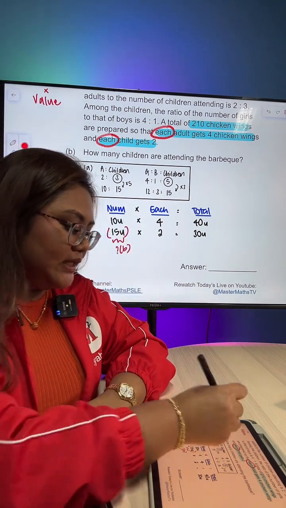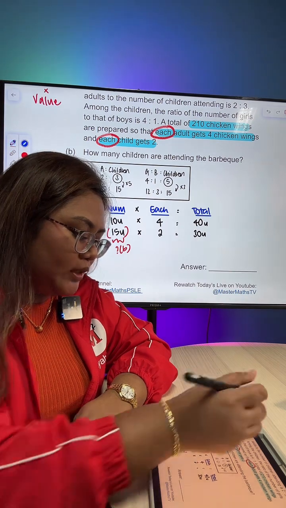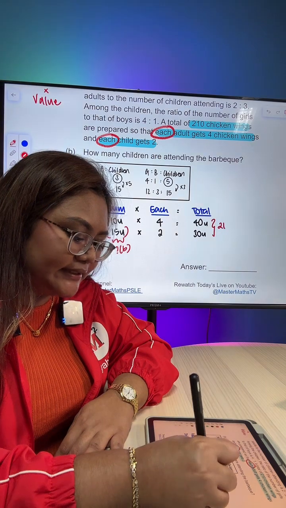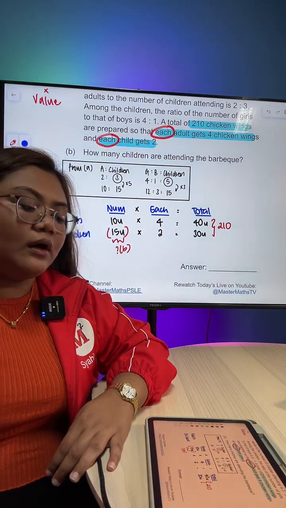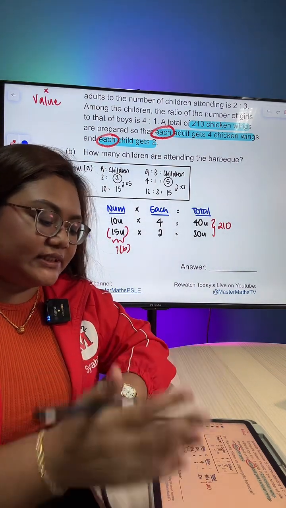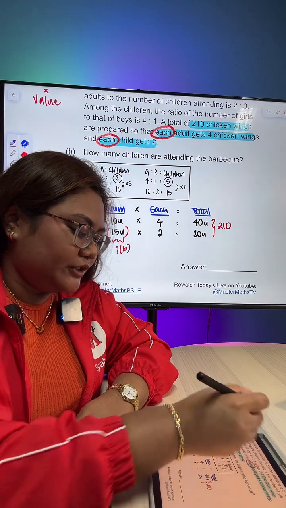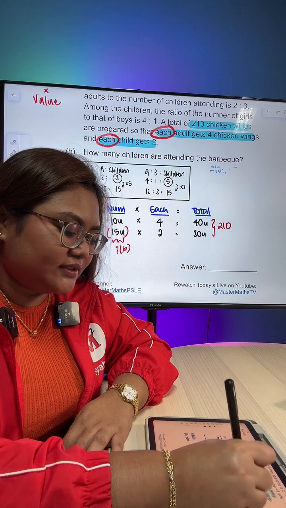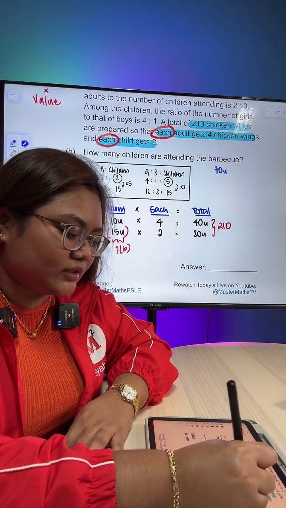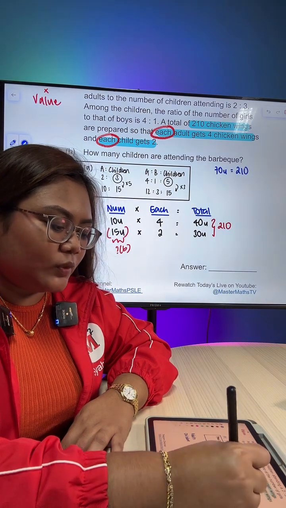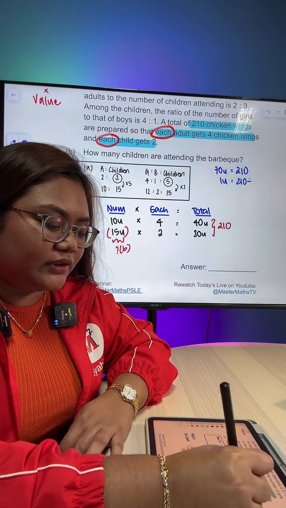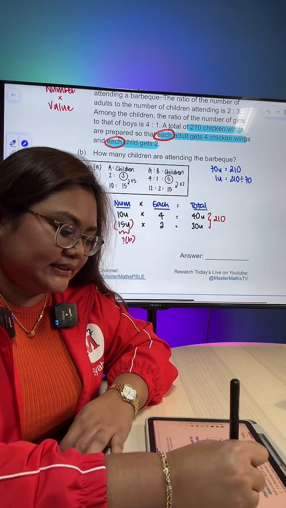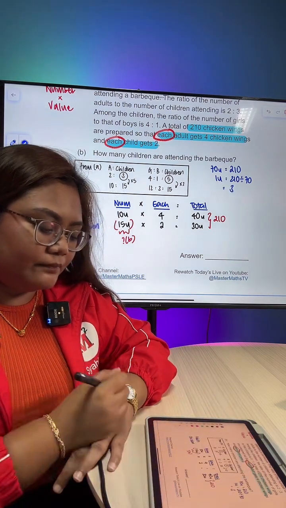Alright. Then from here, since we already know that in total, we have 210 chicken wings, all I gotta do is relate it to the units. So 70 units is the 210 chicken wings. So 1 unit will be 210 divided by 70 to give us 3.